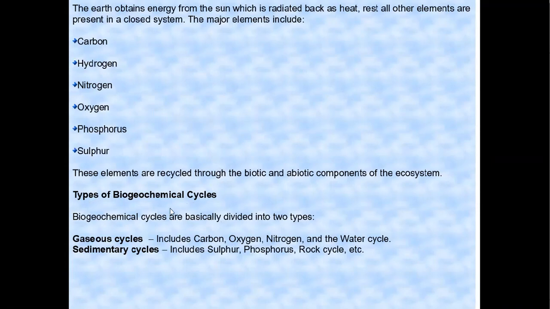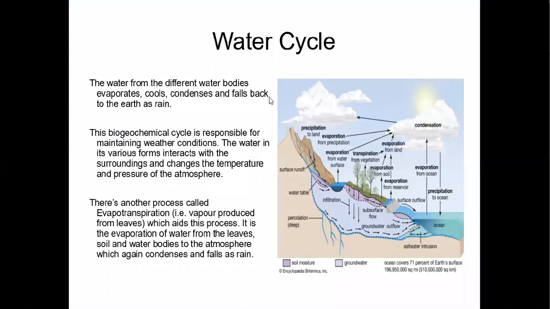There are two types of biogeochemical cycles: one is the gaseous cycle, another is the sedimentary cycle. The gaseous cycle includes the carbon cycle, oxygen cycle, nitrogen cycle, and water cycle. And the sedimentary cycle includes the sulfur cycle, phosphorus cycle, and other sedimentary rocks which are recycled here. And we will go one by one.